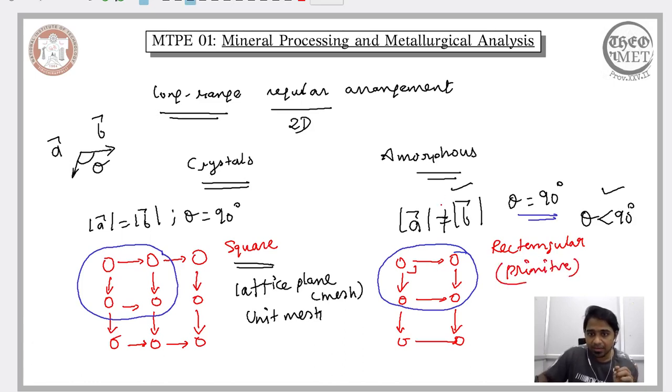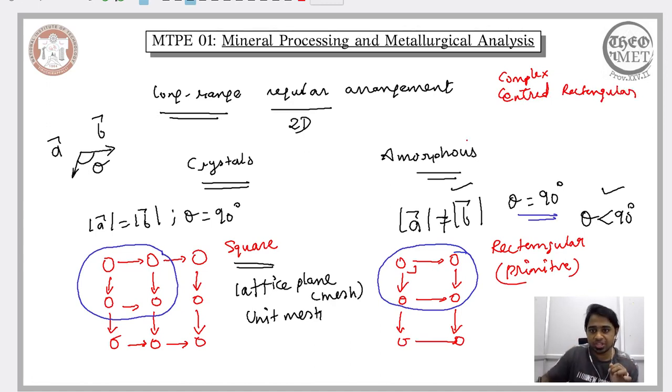The one wherein you have an inequality in the magnitudes of the vectors and the angle between them is not 90 degrees, we refer to as complex, or more accurately, a centered rectangular arrangement or centered rectangular crystal.